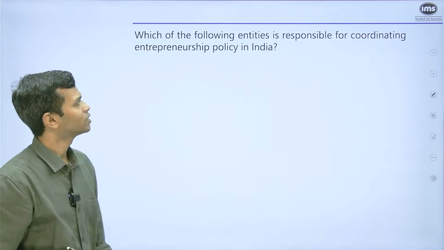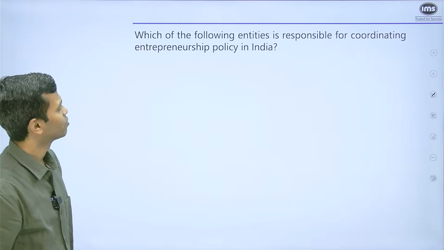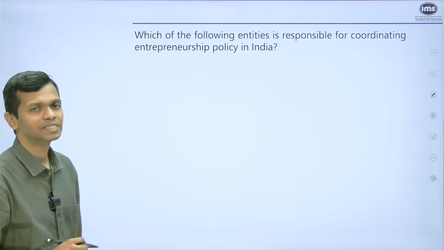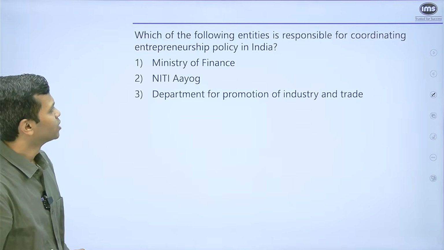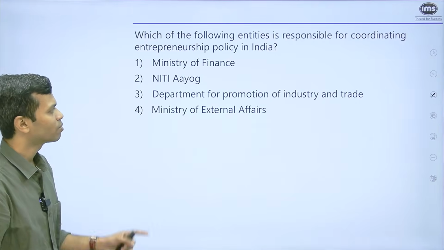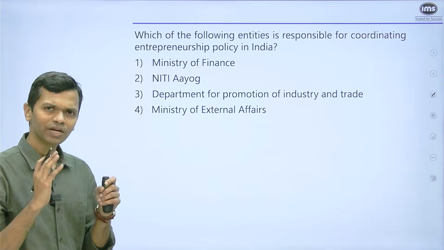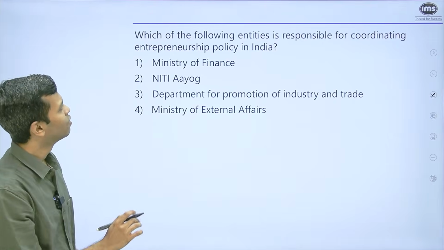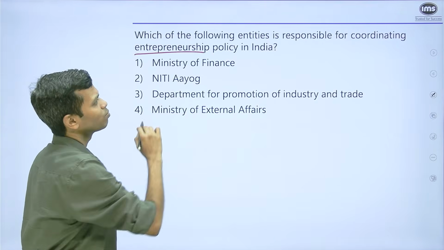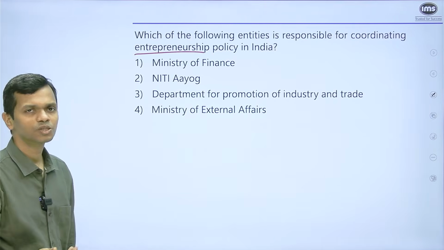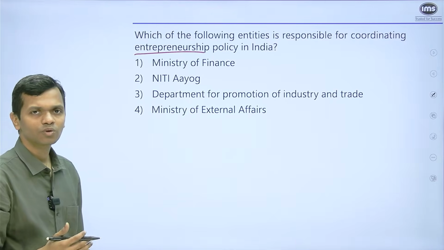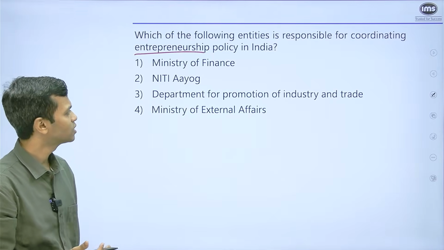We'll go to the next one, which says, which of the following entities is responsible for coordinating entrepreneurship policy in India? The options are Ministry of Finance, Niti Aayog, Department for Promotion of Industry and Trade, Ministry of External Affairs. Now again, read the options and think which one will directly deal with entrepreneurship policy coordination. Not Ministry of Finance. Niti Aayog? No, because it has a lot of other functions.